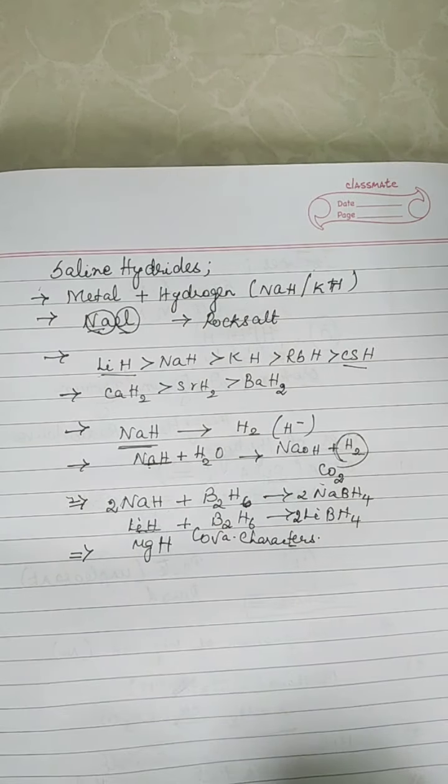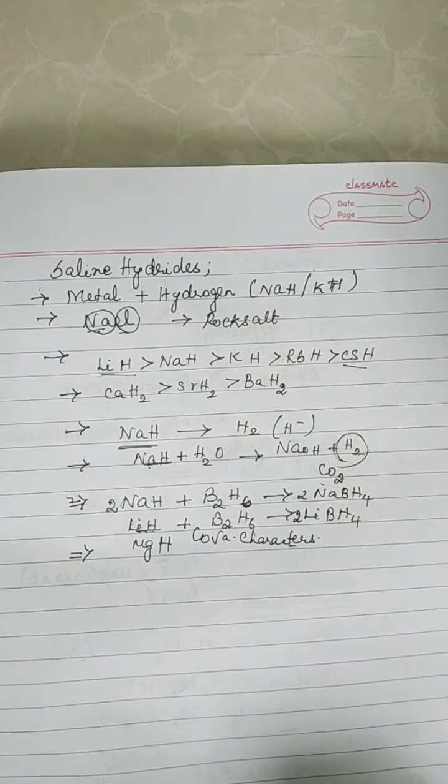Now, we are done with saline hydrides. Moving to the second classification, metallic, otherwise called interstitial hydrides. Okay, moving to metallic or interstitial hydrides.